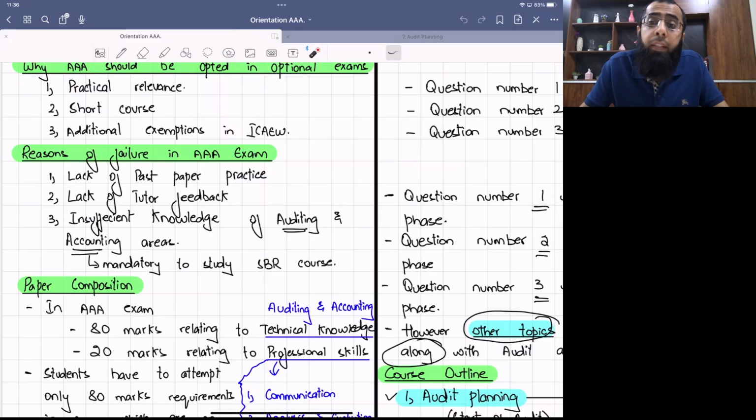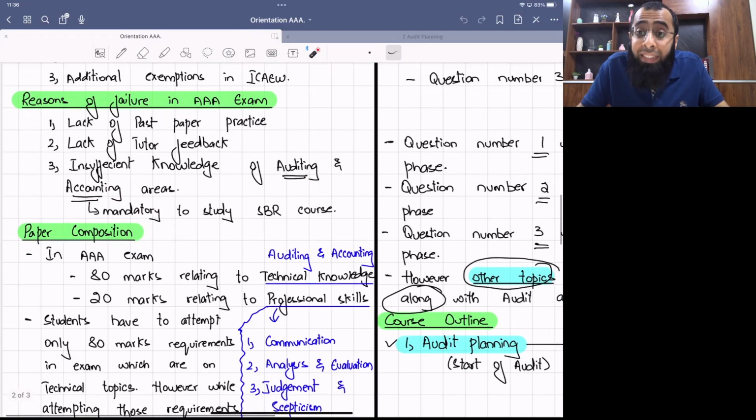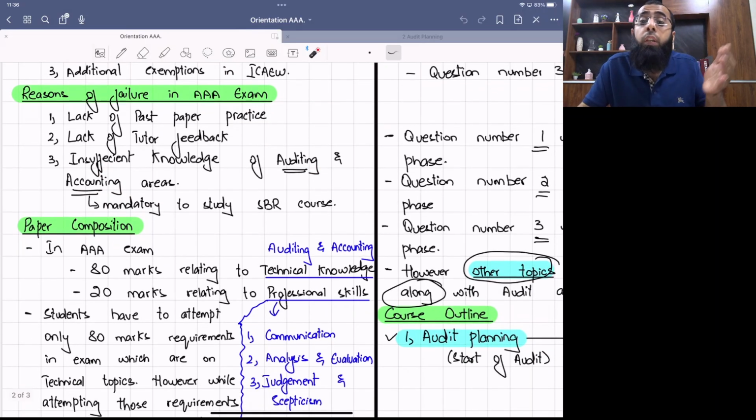Then we discussed that in Advanced Audit and Assurance, students also fail due to insufficient knowledge of auditing and accounting areas. The students assume that AAA will only include auditing knowledge, but that is not right. See, an auditor without accounting knowledge is good for nothing because an auditor has to audit the financial statements, so his knowledge of accounting is very important.